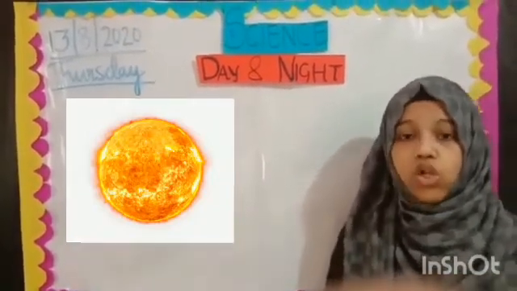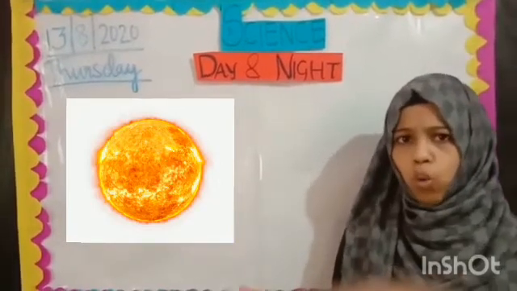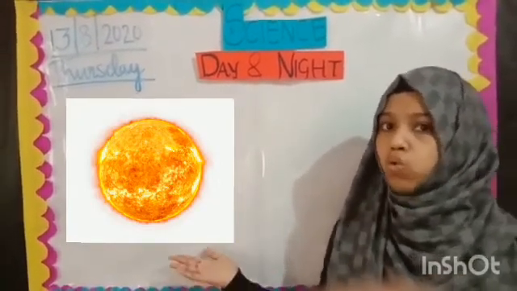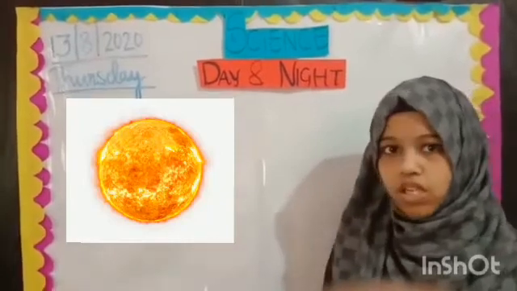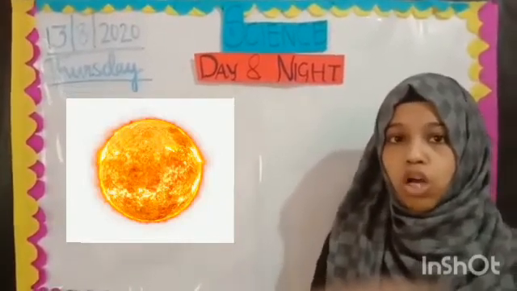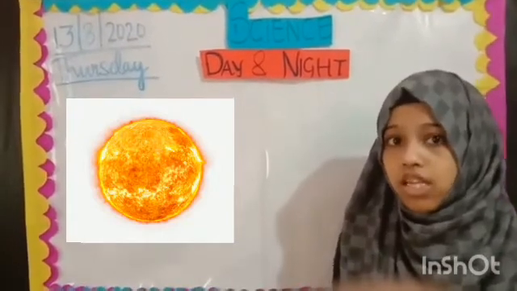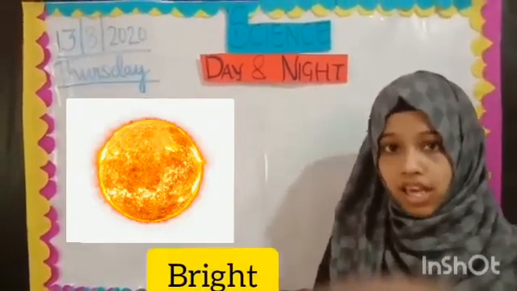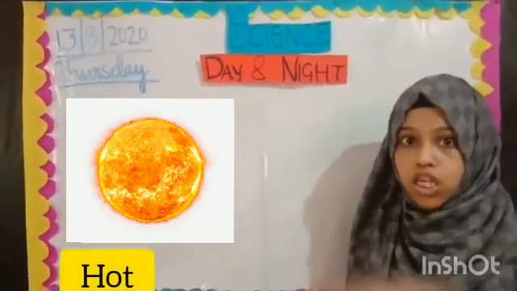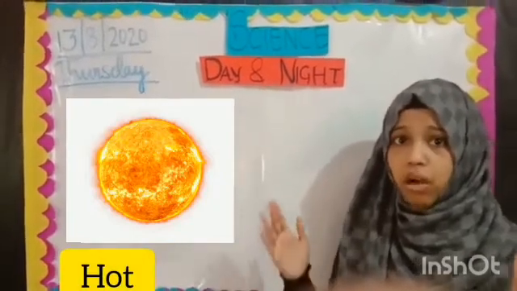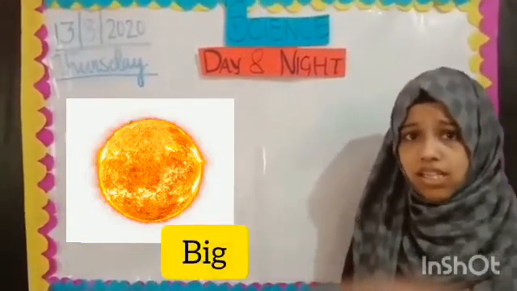Very good. So now children, what words will you use to describe the sun? Or what words can you say about the sun? The sun is bright, yes, and hot, yes, and a big sun, yes.